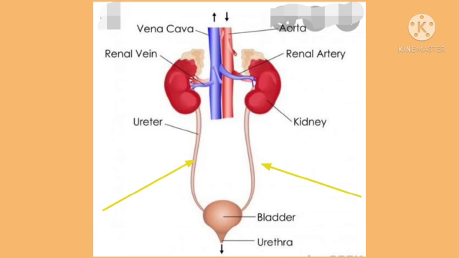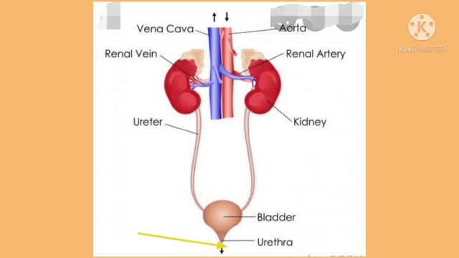Ureters are two narrow tubes arising from the inner part of the kidney and opening in the urinary bladder. The urinary bladder is a muscular bag lying in the lower abdomen. It simply collects and stores urine. The ureters open into the urinary bladder in such a way that backflow of urine is avoided.